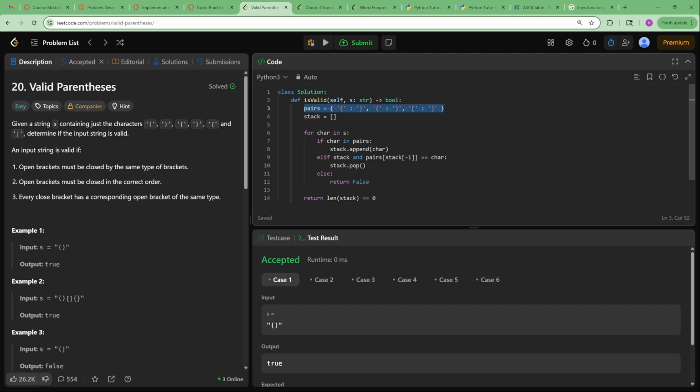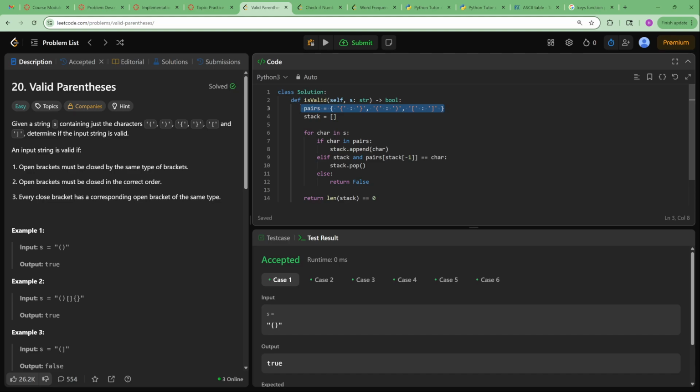Even if I just used a list instead, at worst case it would be 3 checks maximum, because there are only 3 elements. So it's not really saving that much time, but it's fine. I just think it's more convenient. It looks better visually when you're writing out the code.